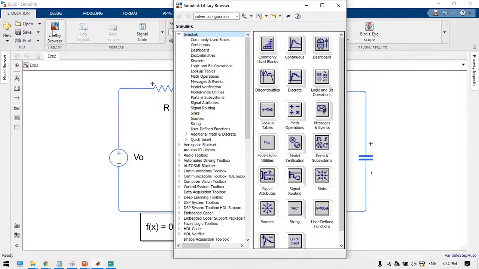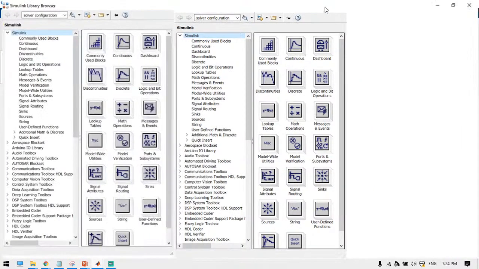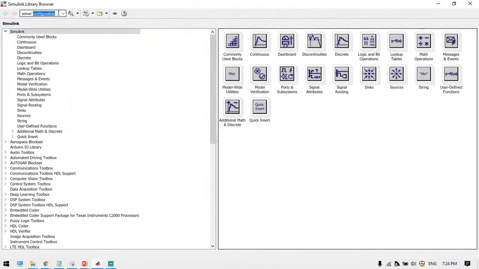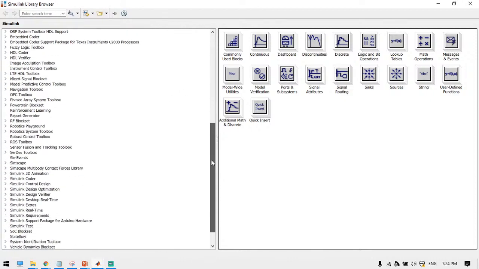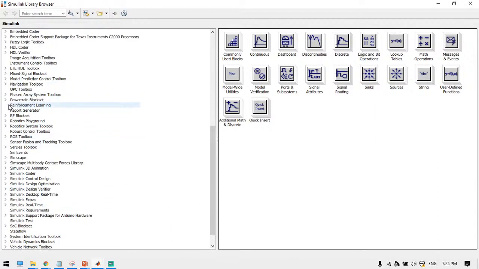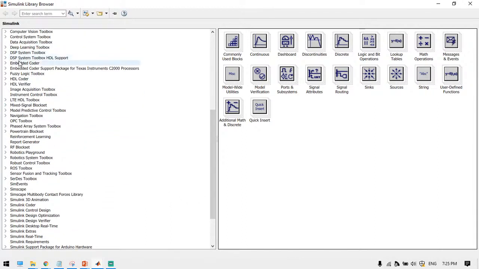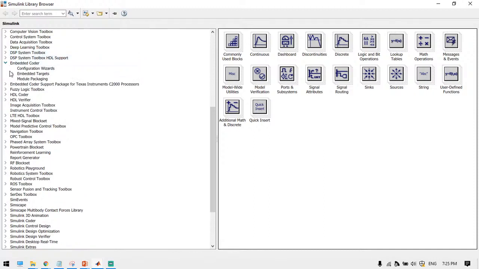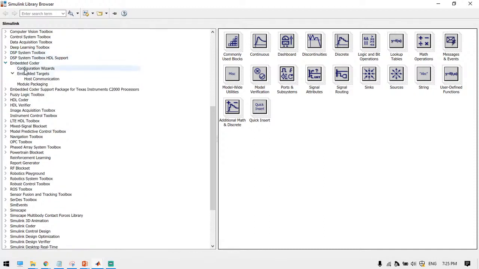In our power factor correction controller, there is the gain and then the PWM generator. Finally, you have to incorporate the hardware block sets: embedded system, embedded coder, embedded targets.